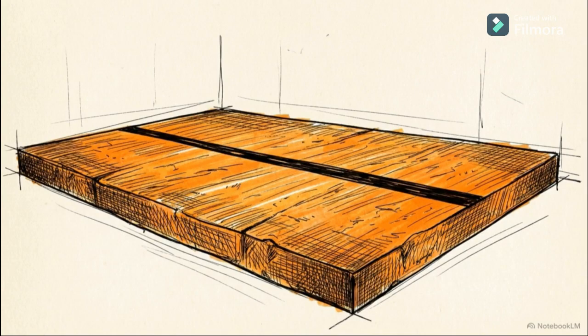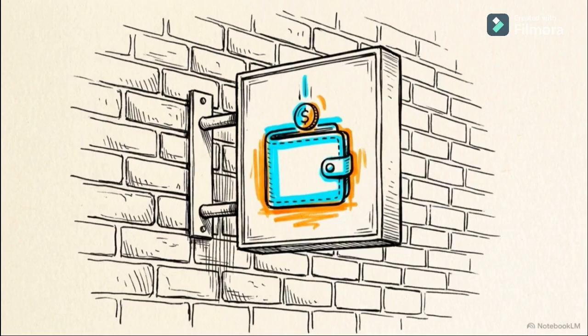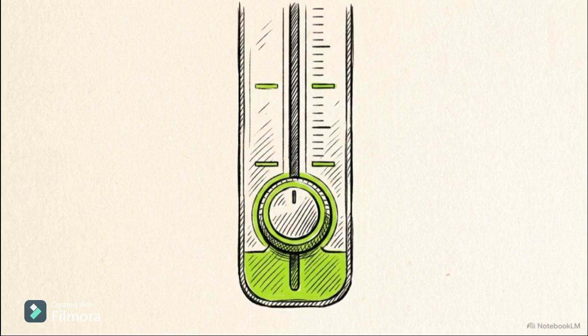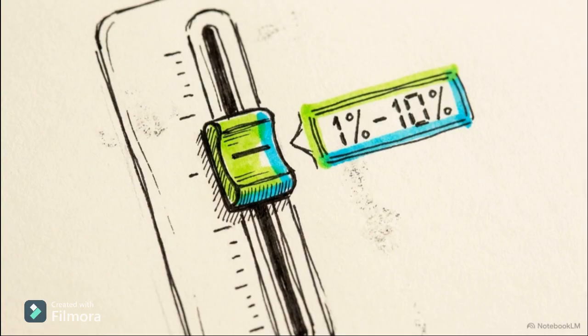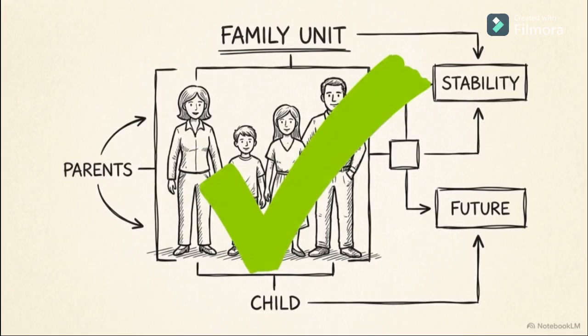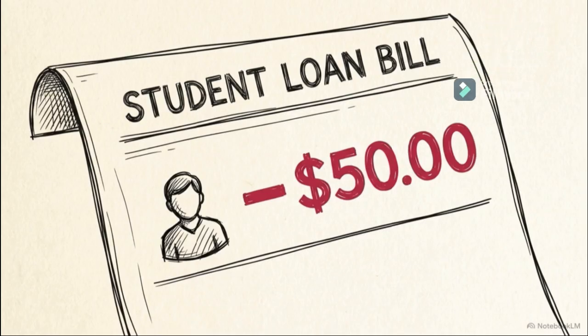The plan does include a baseline floor. For those earning $10,000 or less per year, the monthly payment is fixed at $10. For incomes above that floor, RAP applies a sliding scale, taking between 1% and 10% of your total AGI, depending on how much you earn. The only major deduction remaining is for dependents. Your monthly bill is reduced by exactly $50 for every child or dependent you claim.